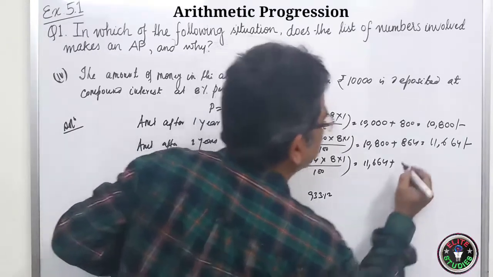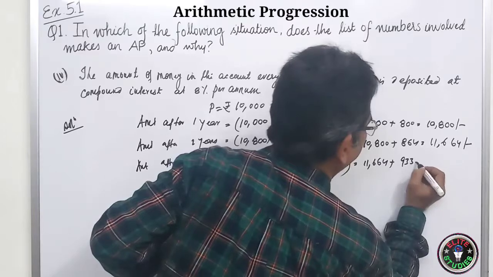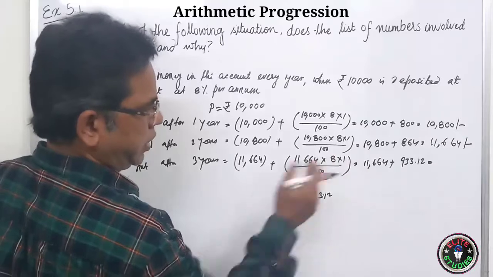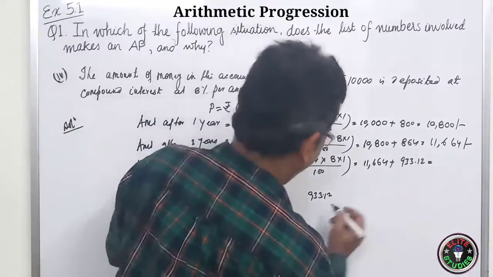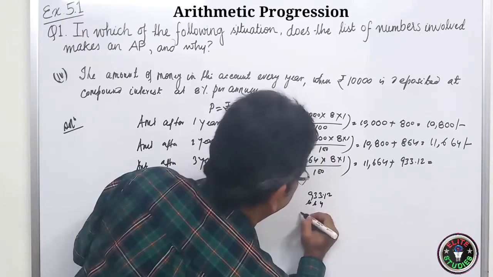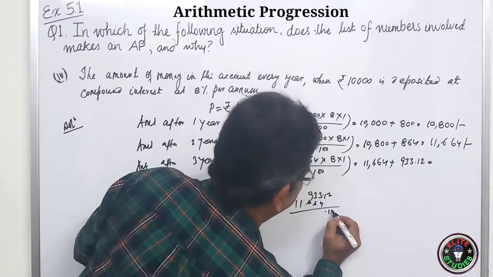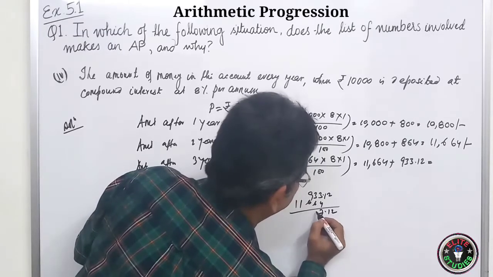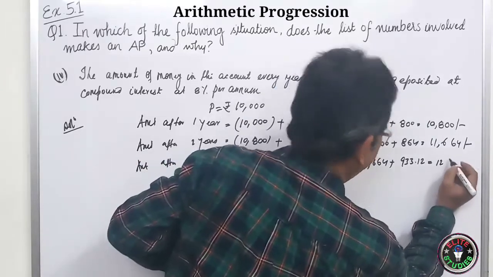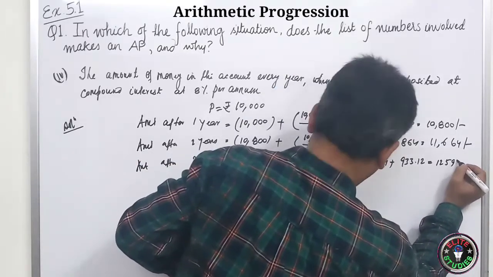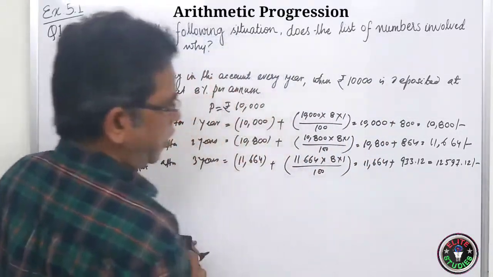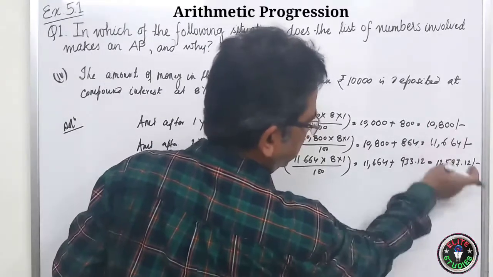1664 plus it is a 933.12. From here only you can see it is not in AP. Clear? It is 0.12 is there. So how much? You add here 11664, 46611. It will be 0.12, 4567, 6789, 695 carry a 1, 12597.12. So from the terms, you see, it is clear that it is not in AP.